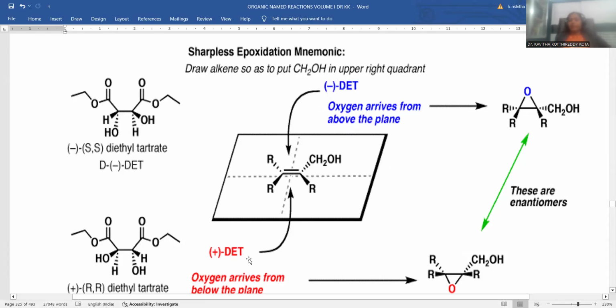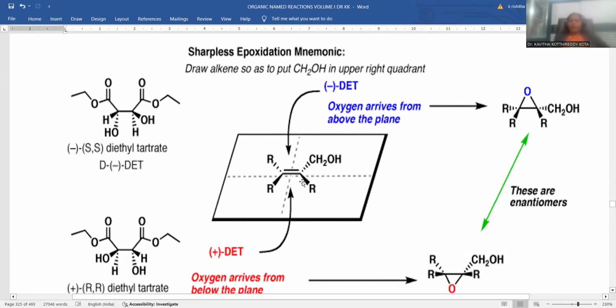The negatively signed, levorotatory diethyl tartarate is specific for attack from the top face, so oxygen arrives from above the plane. This is called the enantioselective epoxidation process, right? Moreover, it is the asymmetric epoxidation, right?